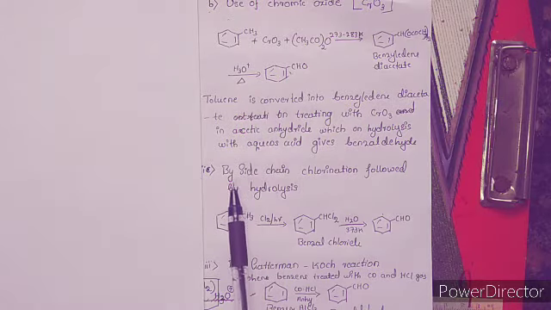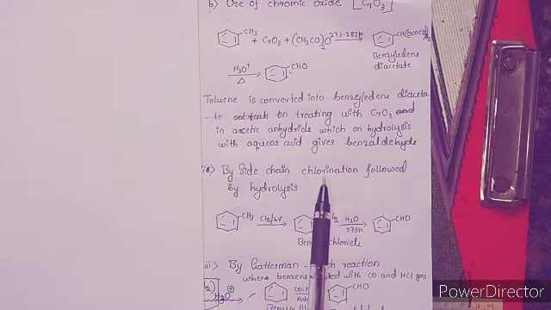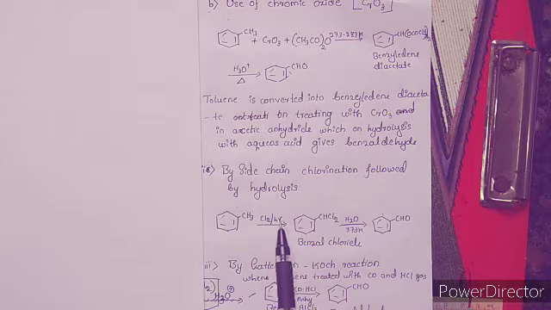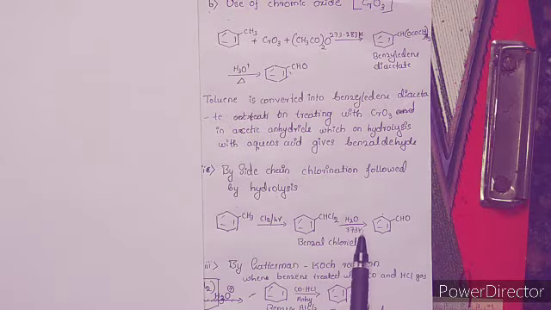Then the second method is side chain chlorination followed by hydrolysis. Here we take toluene and chlorinate it using chlorine in the presence of light or heat, where there is a formation of benzyl chloride intermediate, which on hydrolysis at a temperature of 373 Kelvin is going to yield benzaldehyde as the product.